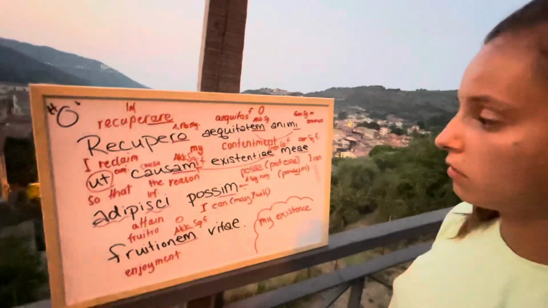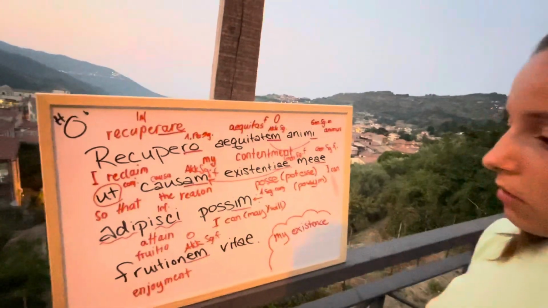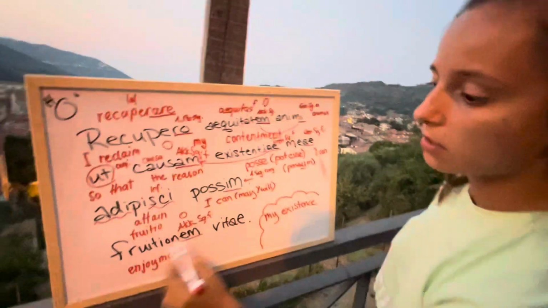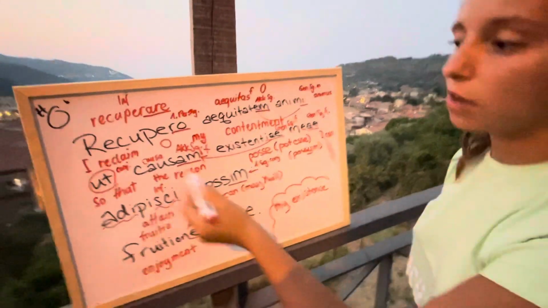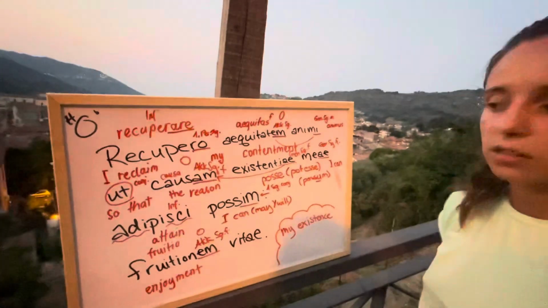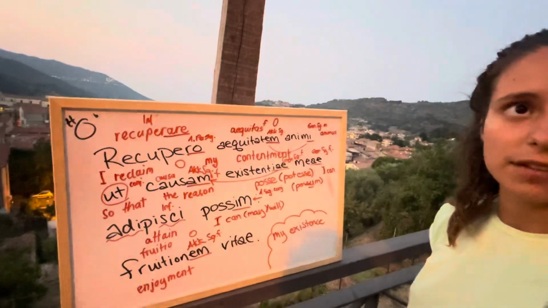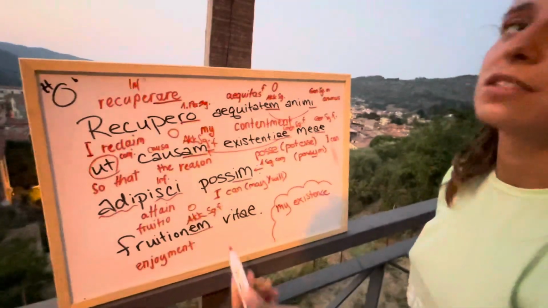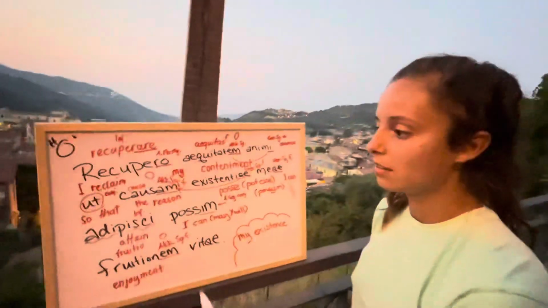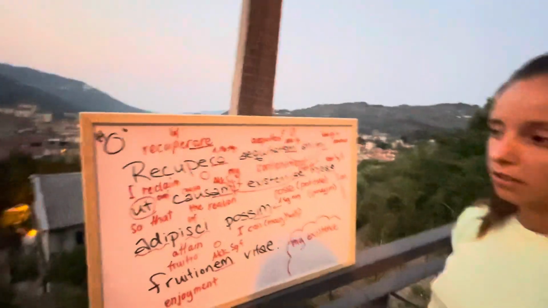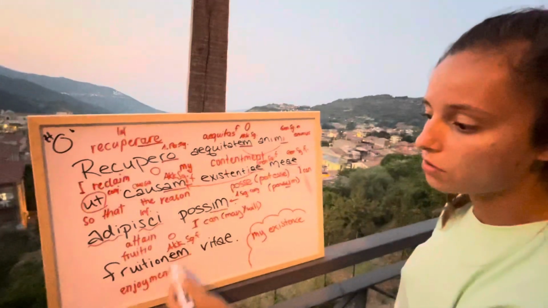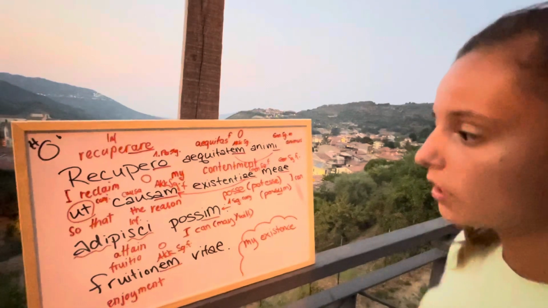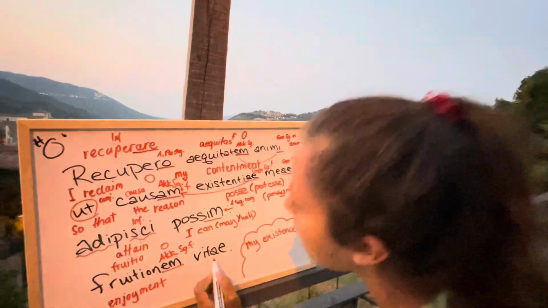So vitae is basically the same thing here. We have here the object, and this is the object. It's just the object explaining what it is. The reason is the enjoyment of life. I feel like in Latin you really see what goes together, because of the structure of the words in the sentence. The object is here, and then the object is here again, but another word. So it's consistent.